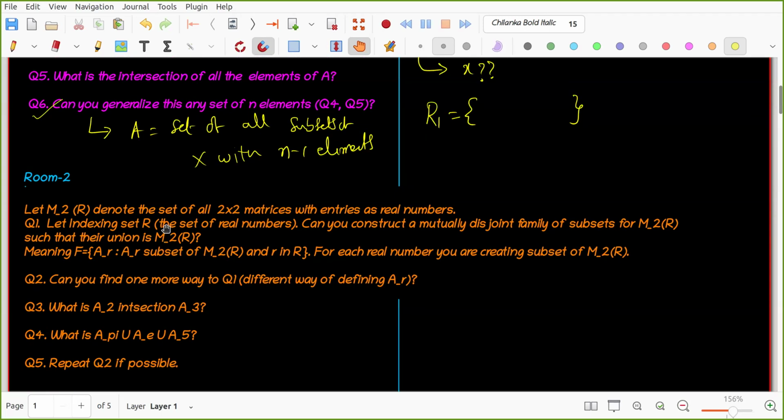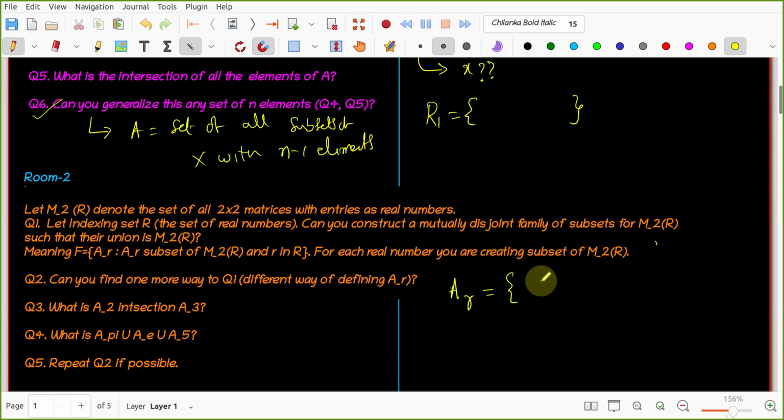Question number 1, room number 2. Any one of you? Yes, sir. What is the set you created? What is A_R? Yeah, tell me.